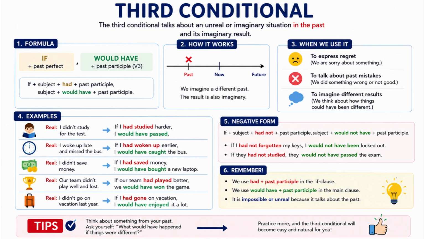Part 2. The result, what would be different. We use would have plus past participle. Examples. I would have caught the bus. He would have avoided the problem. We would have won the game.